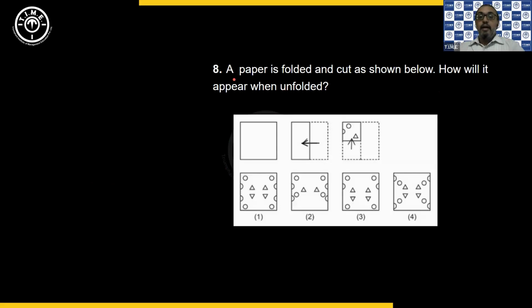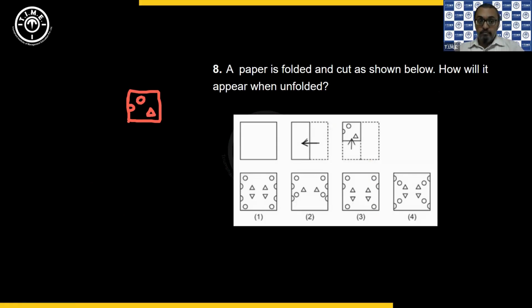Next. A paper is folded and cut as shown below. How will it appear when unfolded? So now you have this piece of paper, where you have a circle, then a half circle and a triangle here. Now I have to unfold it.